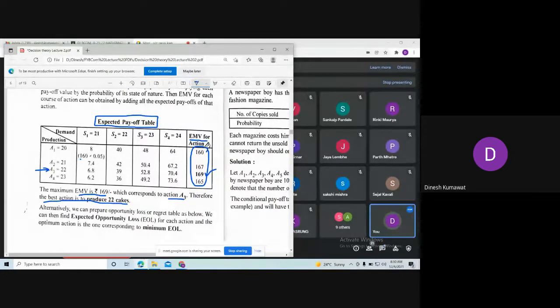After making this column, we select the maximum one. These are the steps involved in expected monetary value.